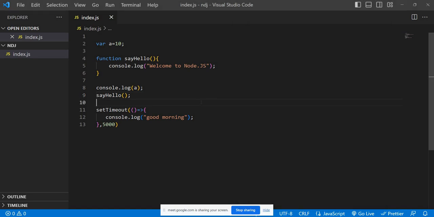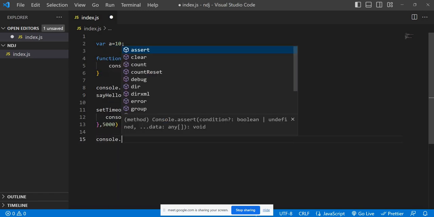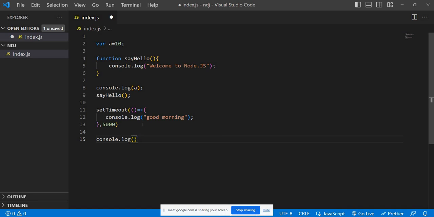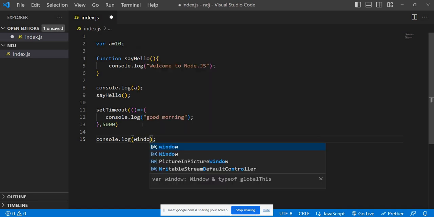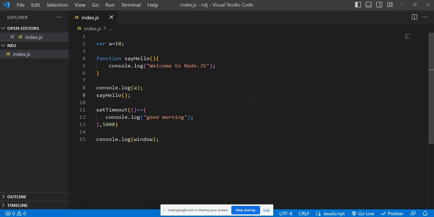In the browser we have seen that A is part of the window object, and this say hello is part of the window object, and this set timeout and set interval are coming from the window object, which is provided by the browser. Browser is the most powerful thing. Okay, don't underestimate the browser. Set timeout, so where is it coming from? Naturally, we thought that maybe they have created a window object in Node.js also. Let's try whether they came up with a window object or anything else.